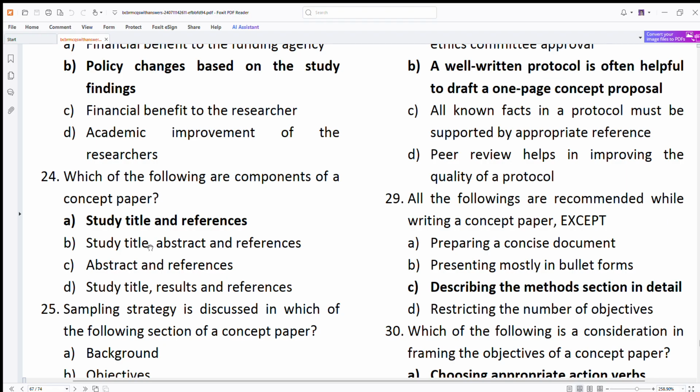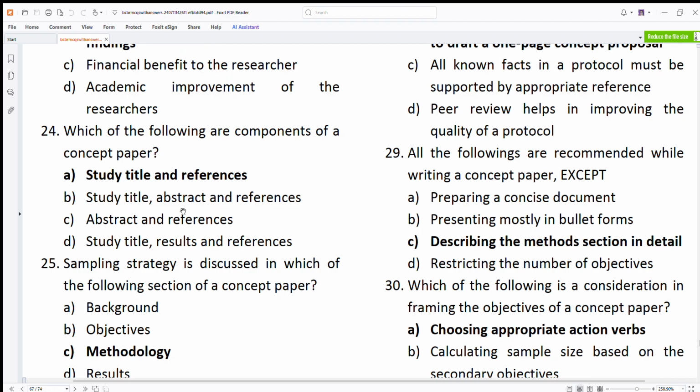Which of the following are components of a concept paper? Study title and references. Okay, study title and references are components of a concept paper. I told you, abstract is never included.